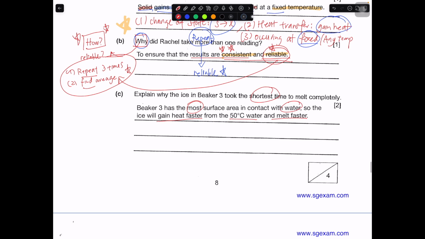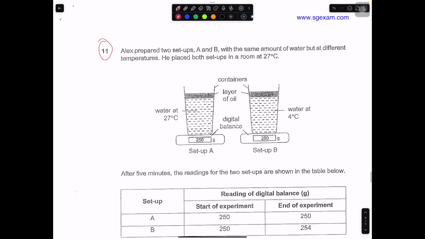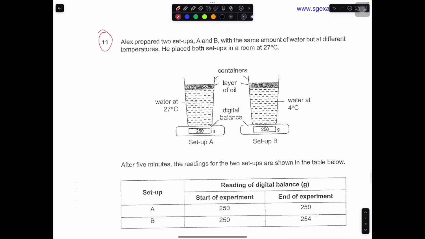Okay, so let's move on to the next portion. Question number 11. Alex prepared setups A and B with the same amount of water but at different temperatures. Different and same, they always try to tell you something. This is 27 degrees, and you notice that the water is also at 27 degrees, right? So same temperature, straight away, no condensation. So you will not expect water droplets to form, whether on the inner layer or outer layer.